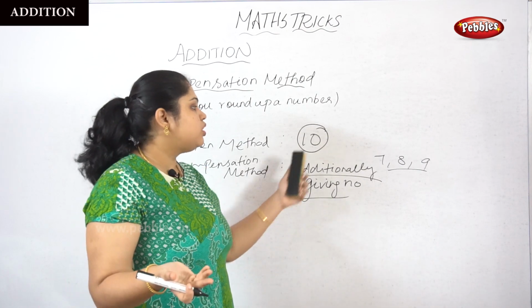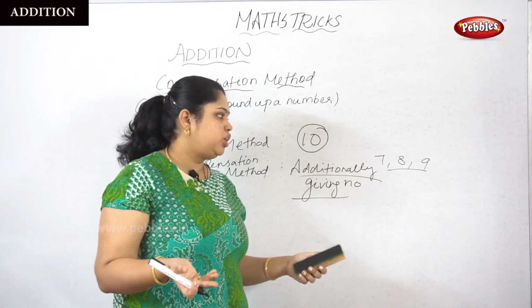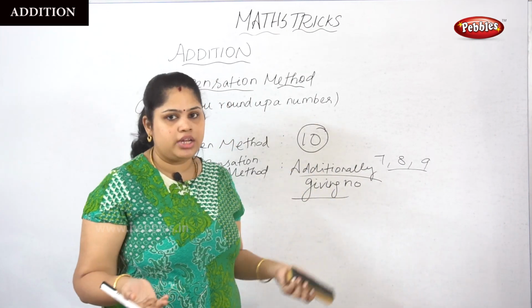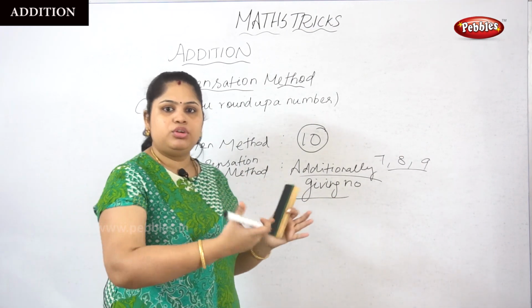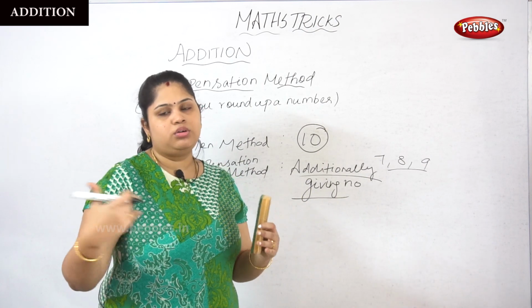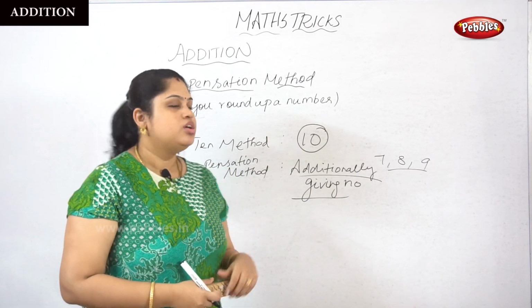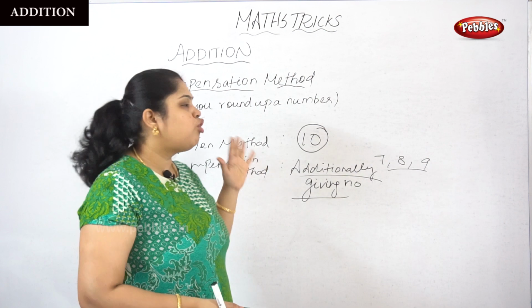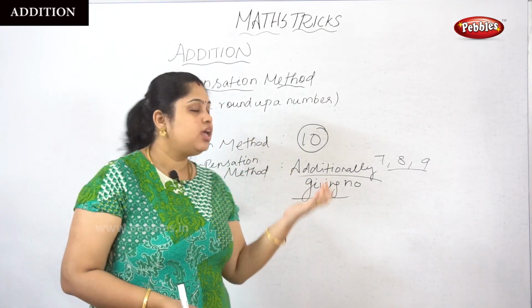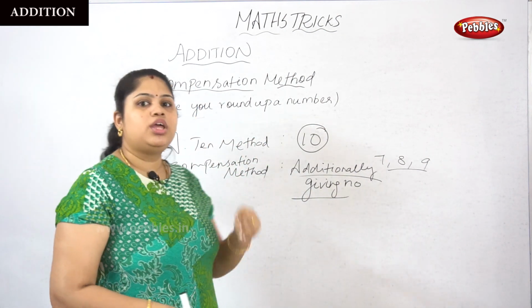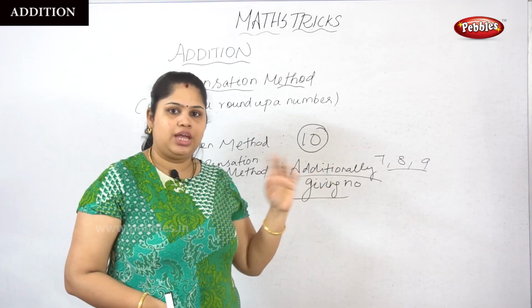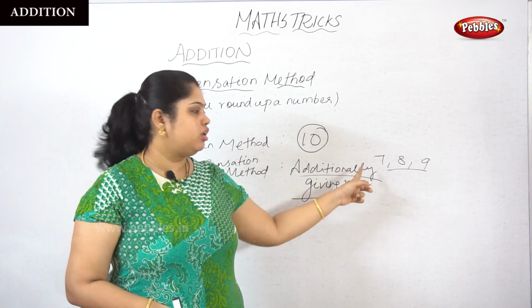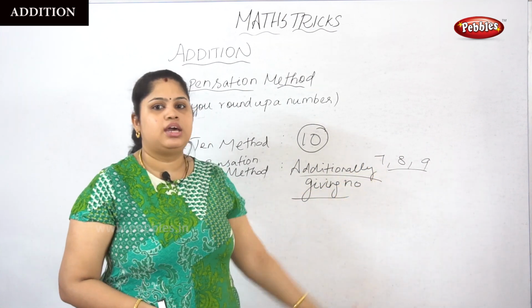So when it comes to 27 or 37 or 48, 58 or 69 or 99, then you can use the compensation method. Okay, so please remember: aim for 10 method is where we aim for 10. The compensation method is where we give a compensation to the number, but the number should end with 7, 8 or 9. Okay.